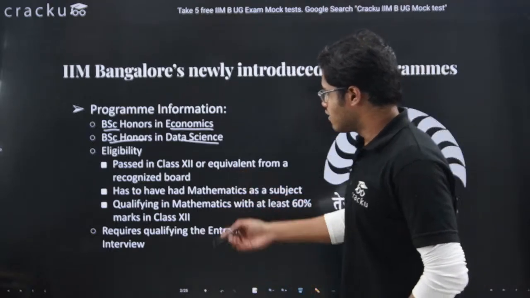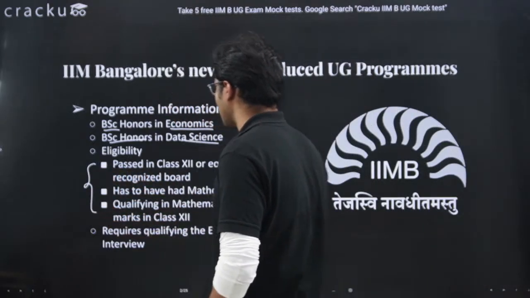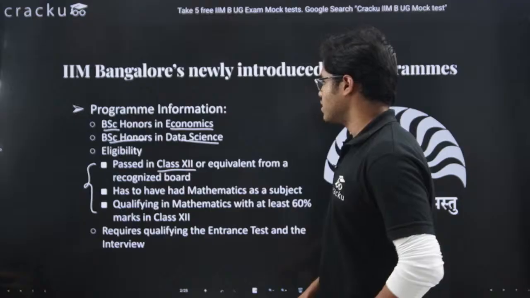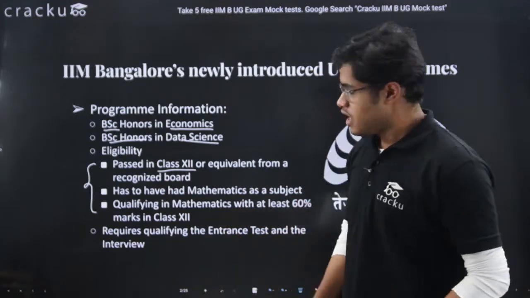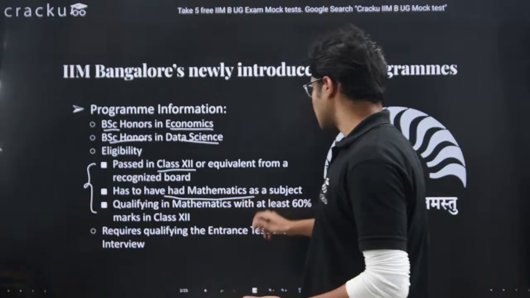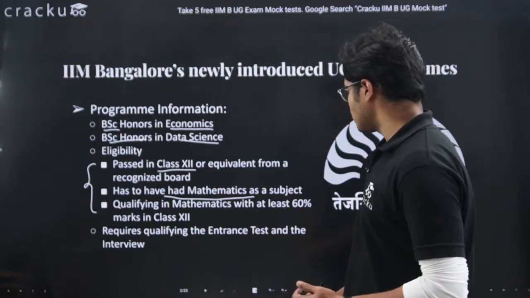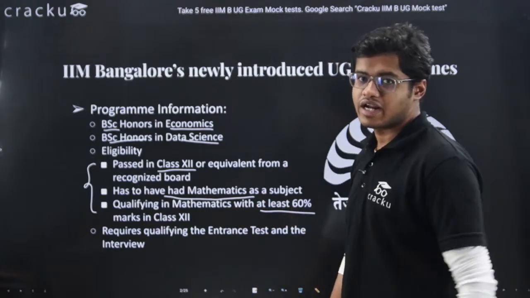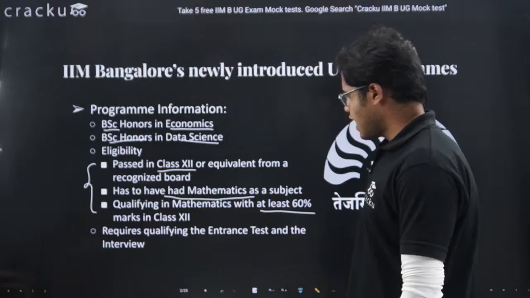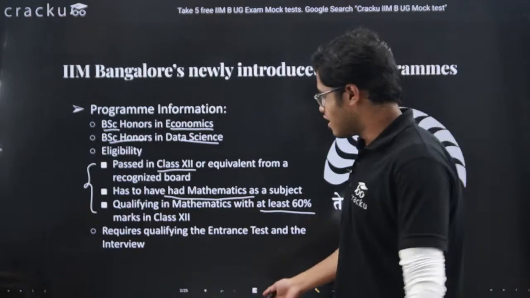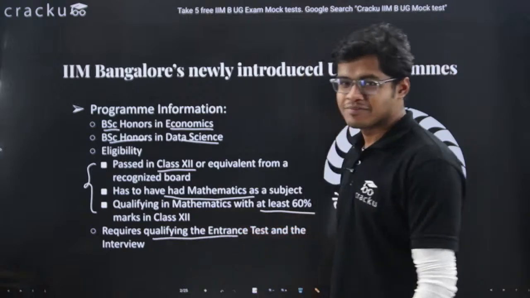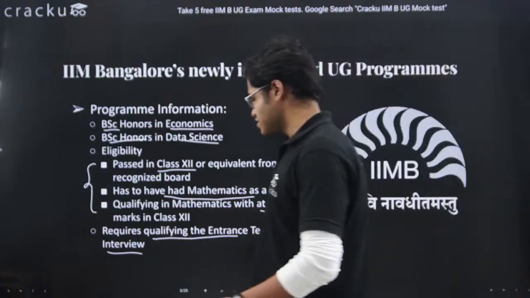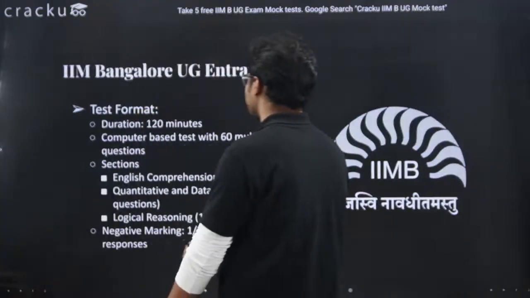For eligibility, you have to pass your class 12, with maths as a compulsory subject, and you have to score at least 60% in maths. And obviously, to get admitted, you have to qualify the test and the interview.